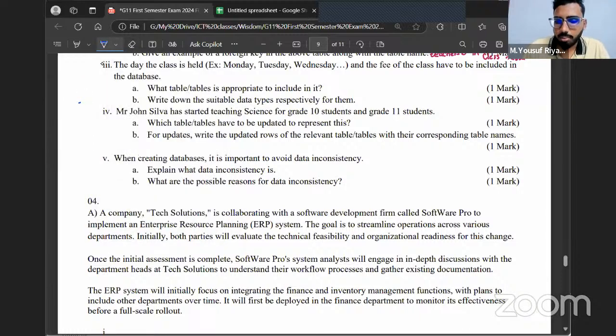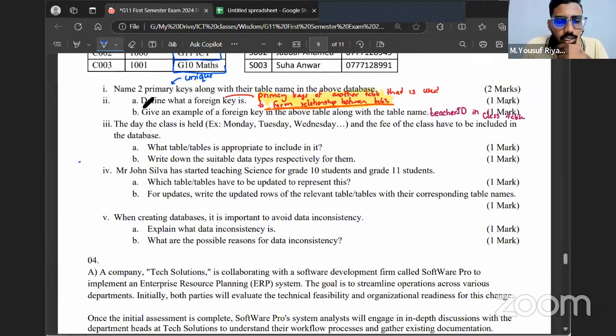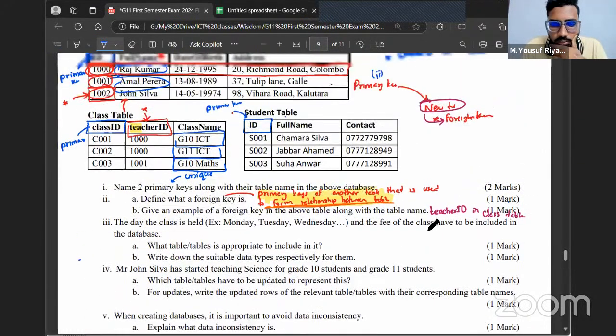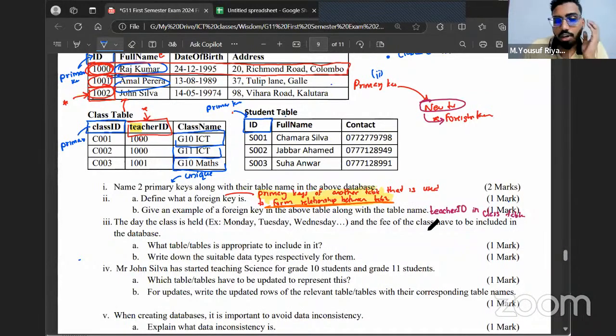The day the class is held, for example Monday, Tuesday, Wednesday, and the fees of the class have to be included. Sir, is it wrong if I write ID in student table as a foreign key? Okay, if you are telling me ID in student table is a foreign key, tell me in which table this is a primary key. I told you always a foreign key is a primary key of another table. So if you are saying this is a foreign key, then tell me in which table is this a primary key?